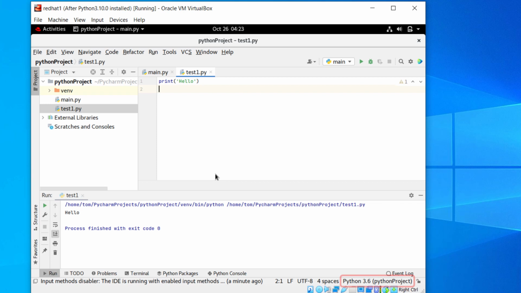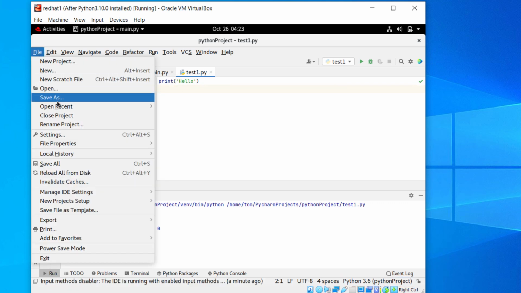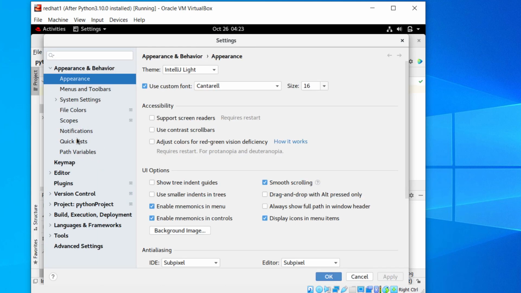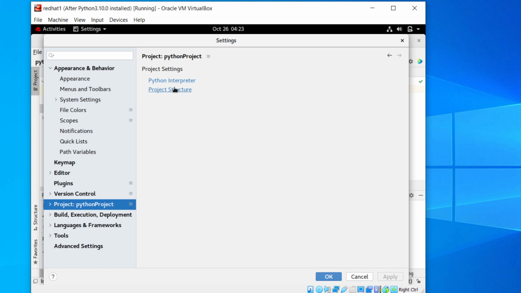You may have already noticed that the interpreter currently in use is Python 3.6. It is an older version that comes along with Red Hat. We installed a newer version in the last video. To change the interpreter, click File, Settings. Select Project. Then Python Interpreter.